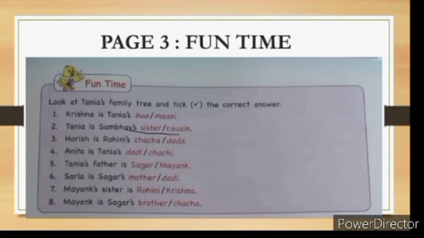First one: Krishna is Tanya's Bua or Mausi. The correct answer is Bua. Second: Tanya is Sambhav's sister or cousin. Answer is sister. Harish is Rohini's Chacha or Dada. The correct answer is Dada. Harish is Rohini's Dada. Anita is Tanya's Chachi. Dadi is the wrong one. Chachi is the correct answer. Tanya's father is Sagar. The correct answer is Sagar. Mayank is the wrong answer. Mayank is Tanya's Chacha.